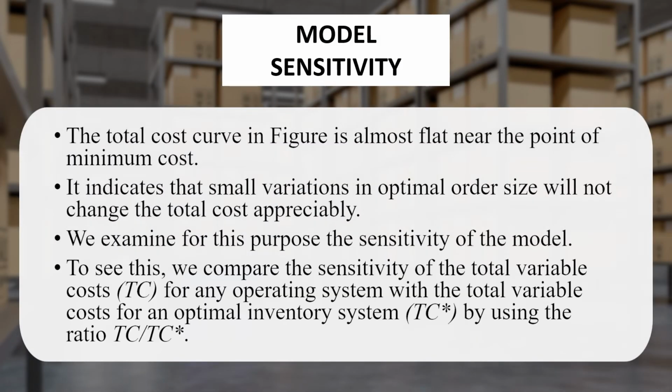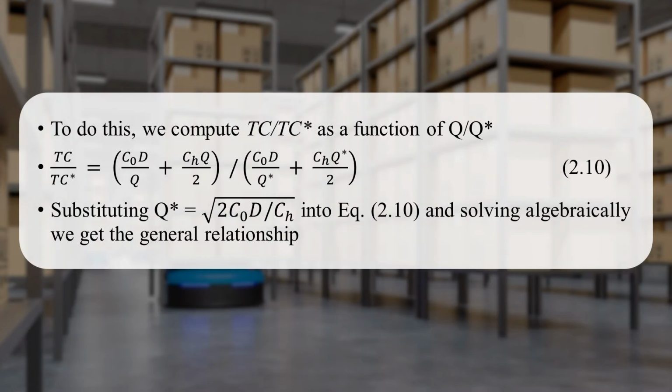To see this, we will compare the sensitivity of total variable cost, or the total cost, for any operating system with total variable cost for the optimal inventory system, that is, for economic order quantity, by using the ratio T at the EOQ model. If you just see all these equations, I am just taking them from your material only. If you have a total cost for any quantity Q and a total cost for economic order quantity, this is the ratio. And if you substitute, because what is economic order quantity?